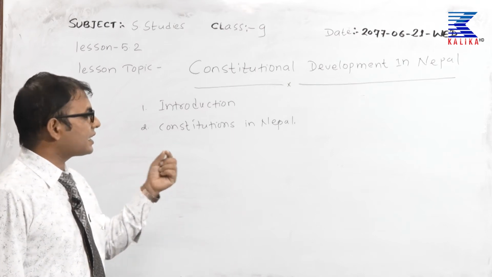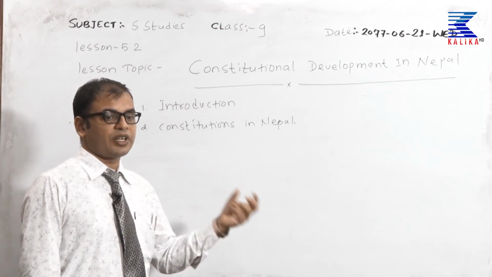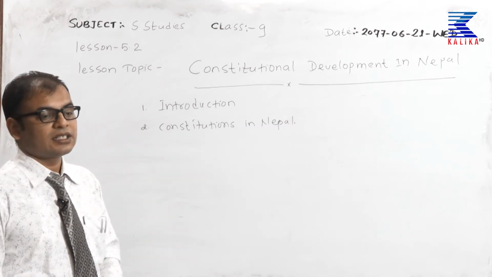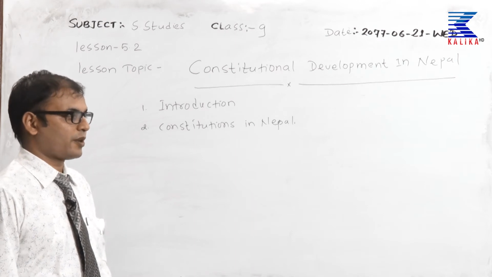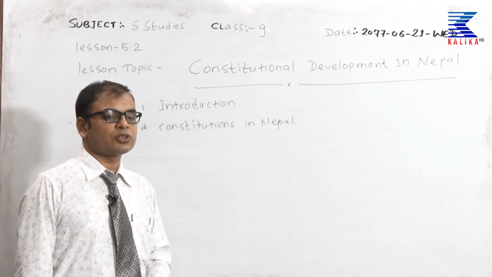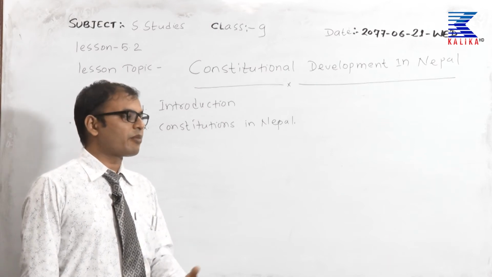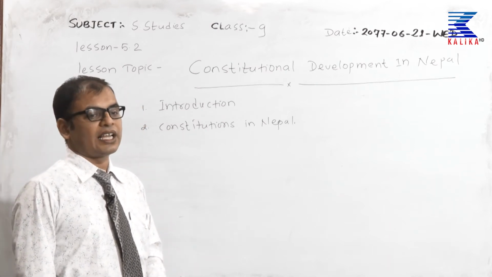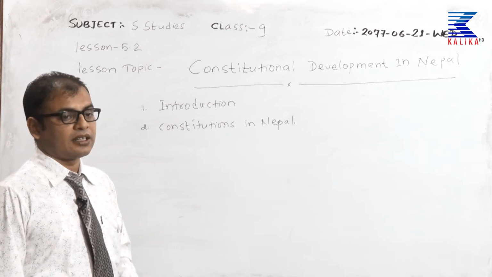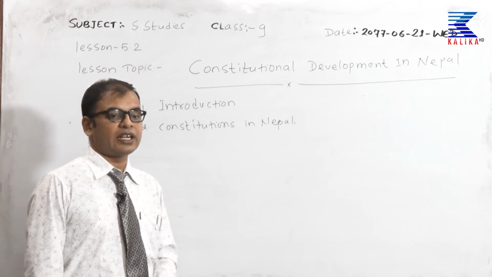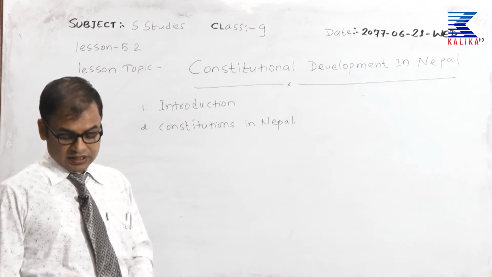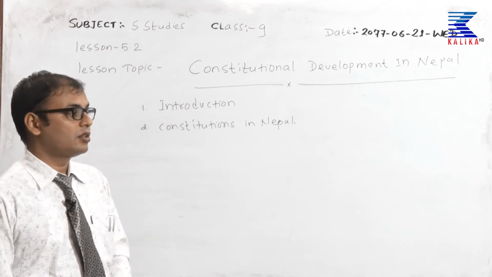Within a period of 6 decades, we have already practiced 6 different constitutions, and recently we have got a new constitution which has been drafted by the Constituent Assembly, the Samvidhan Sabha. The constitution of recent time is called the Constitution of Nepal 2072.